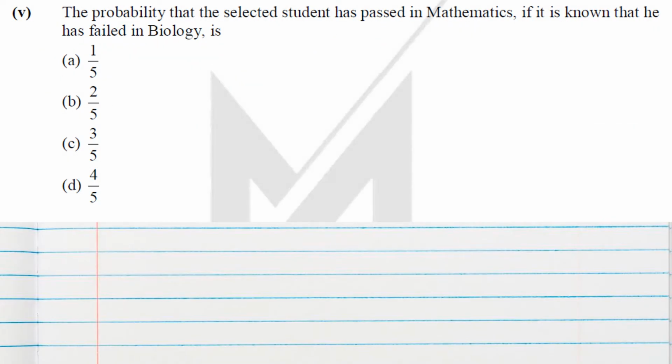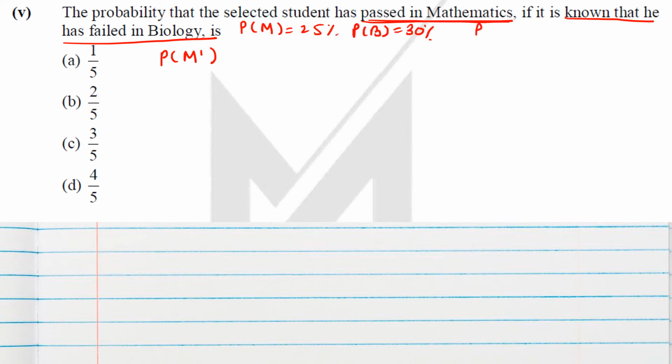The probability that a selected student has passed in maths if it is known that he has failed in bio. This is a question of conditional probability, but passed in maths. In the previous question also we supposed this probability as probability of M complement, isn't it? So we know probability of M is 25%, probability of B is 30%, and intersection is given as 12%. Now, probability of passed in maths if it is known that he has failed in bio.